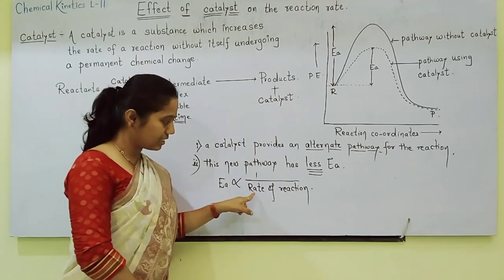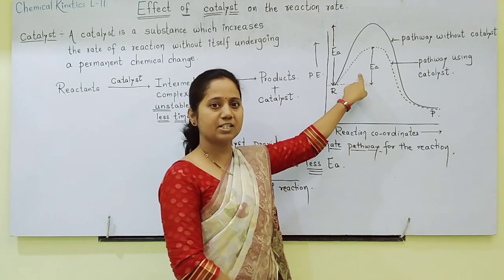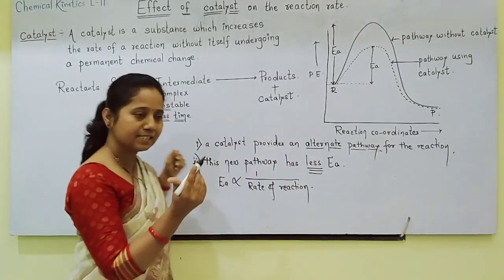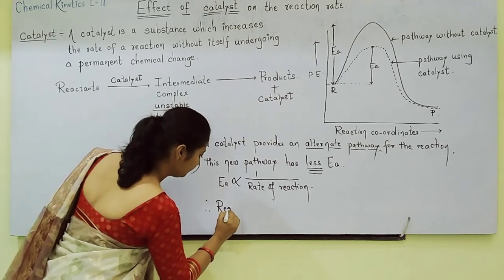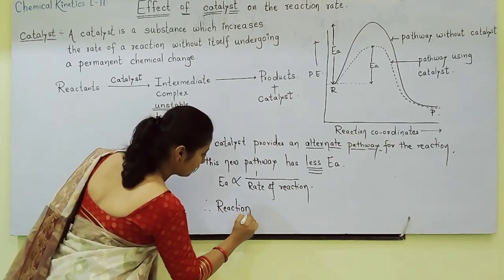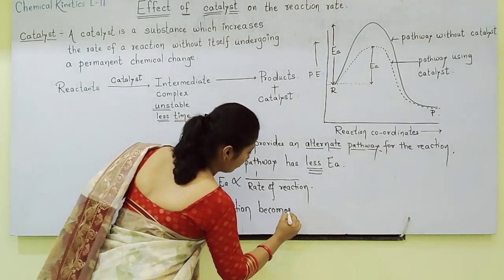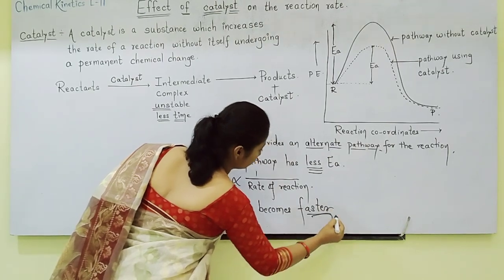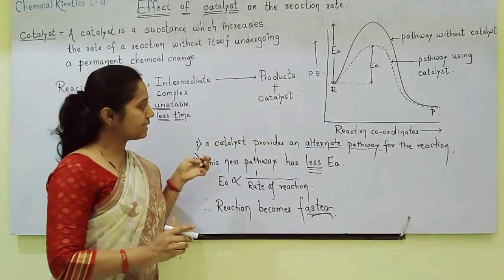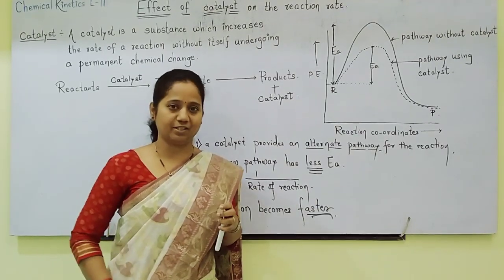So activation energy is inversely proportional to rate of reaction. Activation energy is less means rate of reaction is more. Therefore, reaction becomes faster or completes faster. Okay, this is how a catalyst increases rate of reaction.